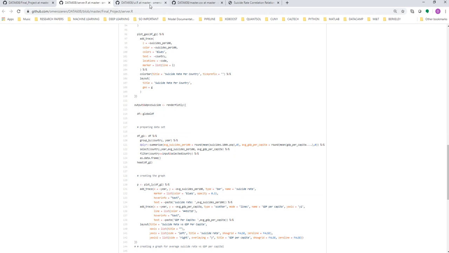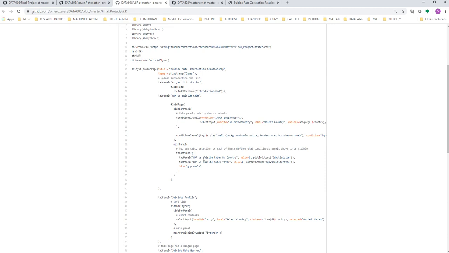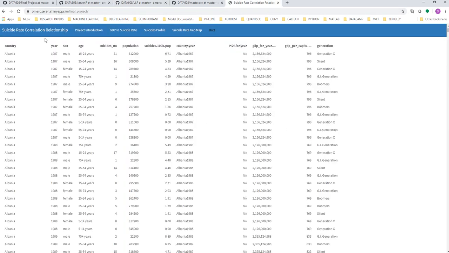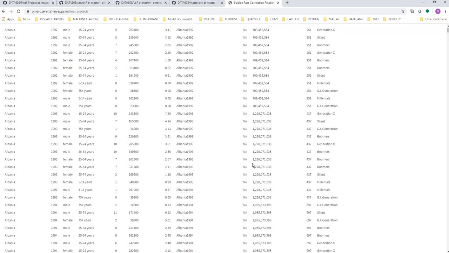Then I have a user interface where I created each of the tab panels. This is what the data looks like. It starts from 1987 up to 2016, and it provides the country, year, sex, age, etc. You can see the entire data.